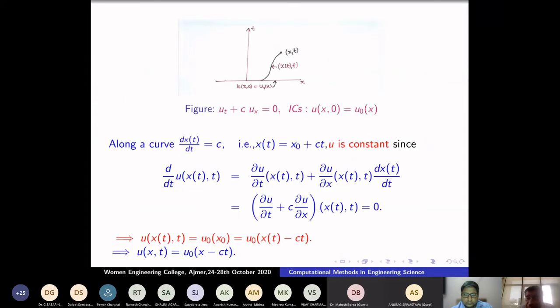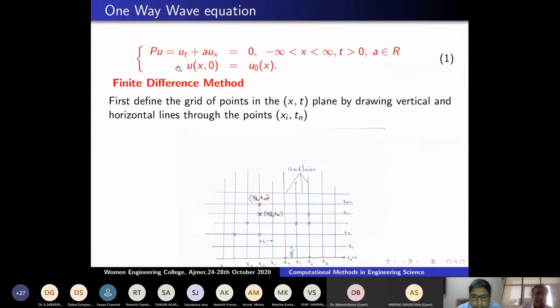Now I will take such a simple example. I know the answer, I know the PDE. Now I want to solve by other numerical methods. Does the numerical method give the same? So let me start with an example. I want to solve this PDE, u_t plus a u_x. A is the speed. In that, there you have written c, but in the place of c, I am writing just a here. That is the speed of the wave.